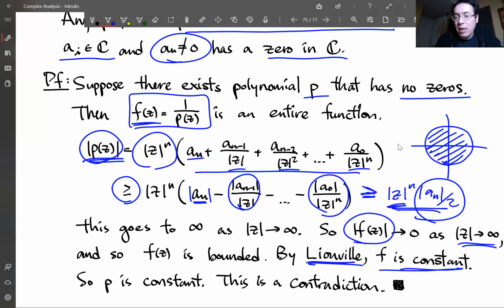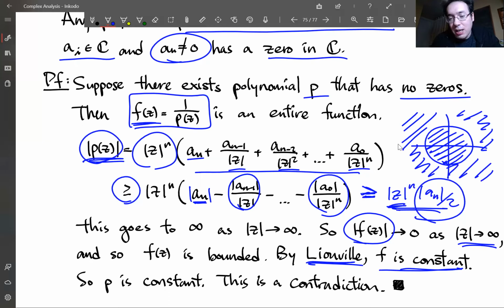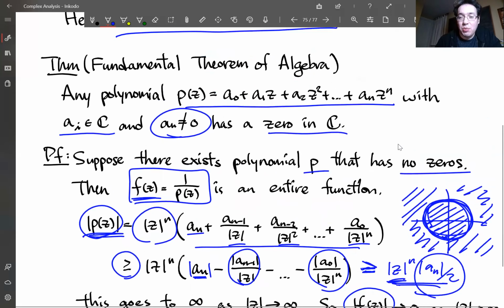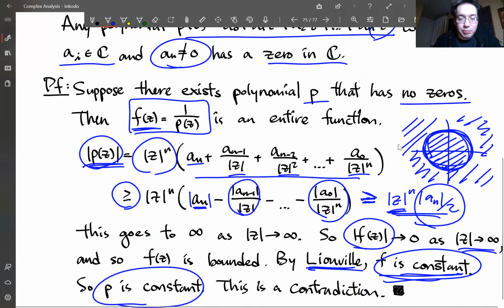It's going to be bounded. Everything outside this large radius is going to be very close to 0. So it's less than some constant 1, for example. So it's bounded inside of the circle. It's bounded outside of the circle. The whole function f is bounded. So it's an entire function that's bounded. So it must be a constant, which means the polynomial is constant. And this is a contradiction because we said this was a polynomial with some positive power of z.